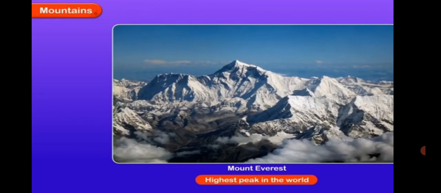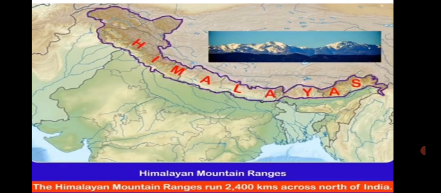Here, the highest peak is shown. This is the highest peak in the world, that is Mount Everest. The age of mountains makes them different from each other. The Himalayas are young mountains. They are very high with sharp peaks, and Aravallis are old mountains. They are low in height and have rounded peaks.